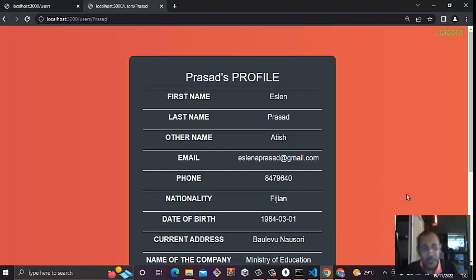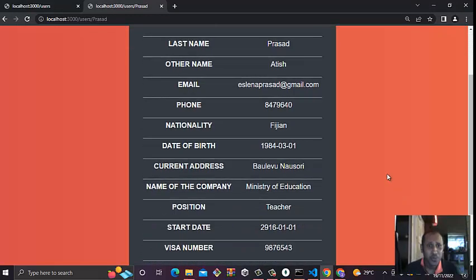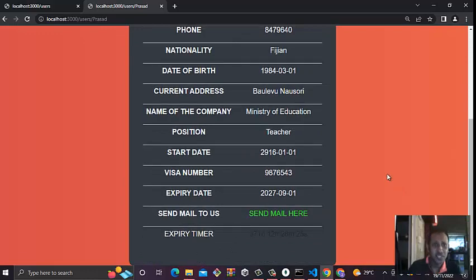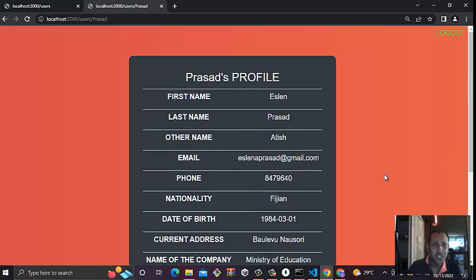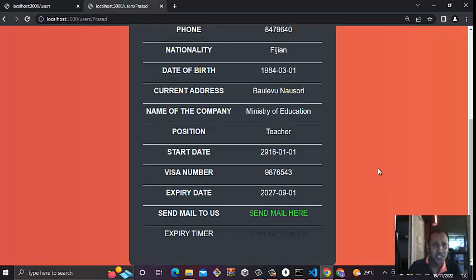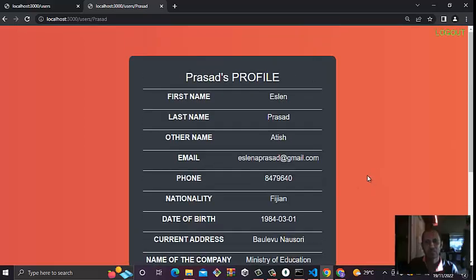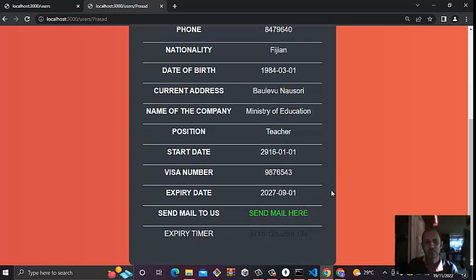Basically after updating the profile, this page will appear once we go and view profile. There are some additional features in my profile. There is a send mail option here, and the mailing information is here, and basically the expiry timer.